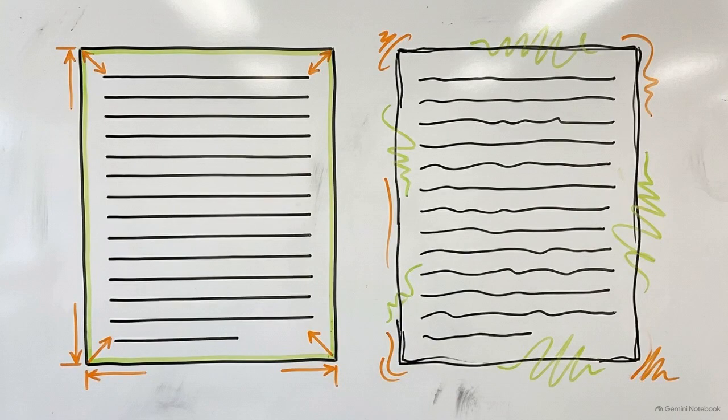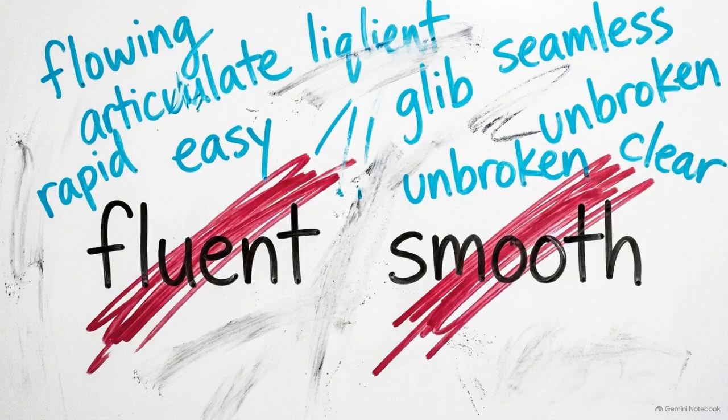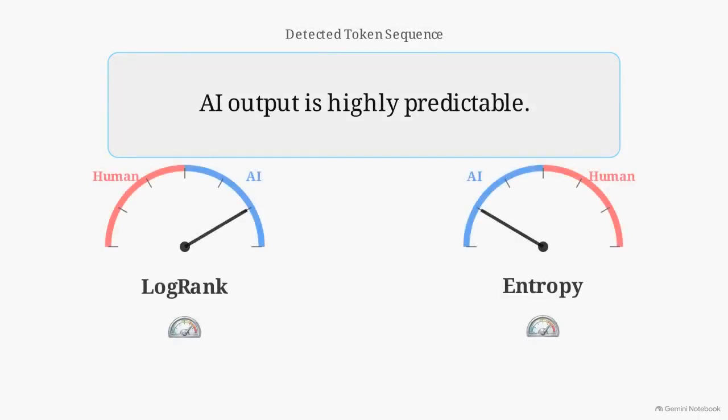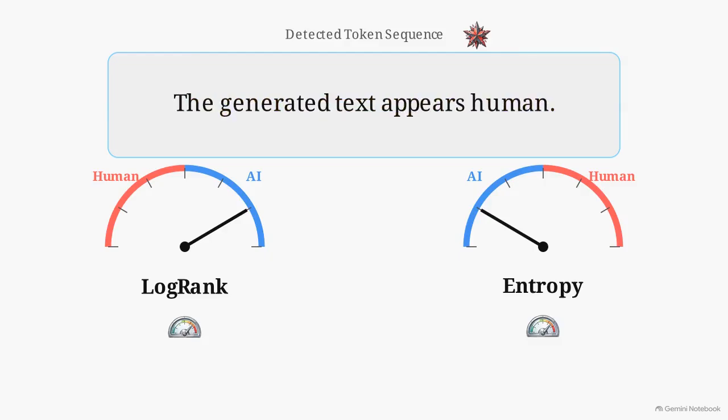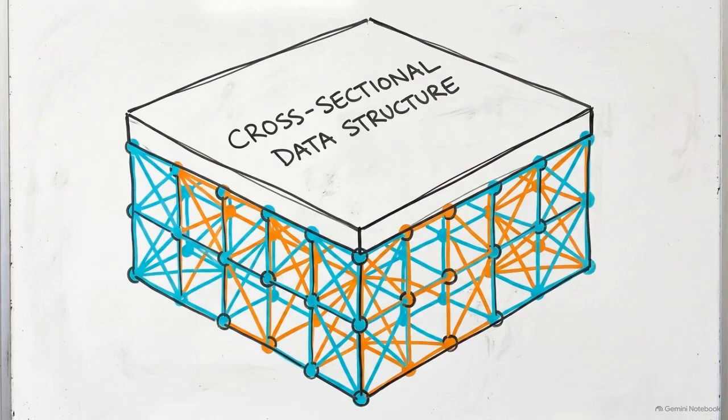This creates a specific vulnerability when adversarial attacks enter the picture. A user can easily apply a perturbation tool or ask an AI to paraphrase its own output to sound less robotic. Paraphrasing scrambles token-level statistics. It introduces less predictable word choices, which lowers logrank and raises entropy, causing traditional detectors to register false negatives. Current detectors fail because they measure raw statistical fluency. They evaluate the surface of the text rather than the underlying architectural conditions that produced it.